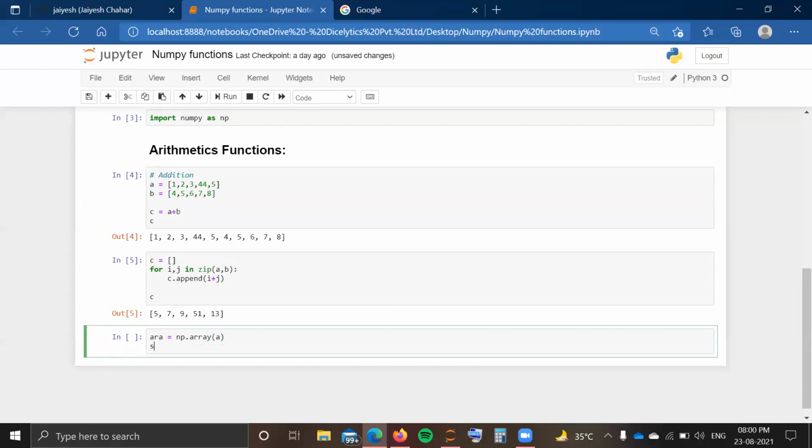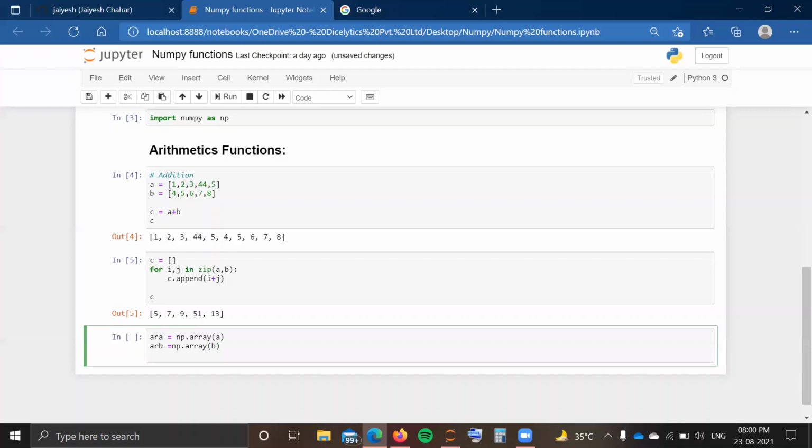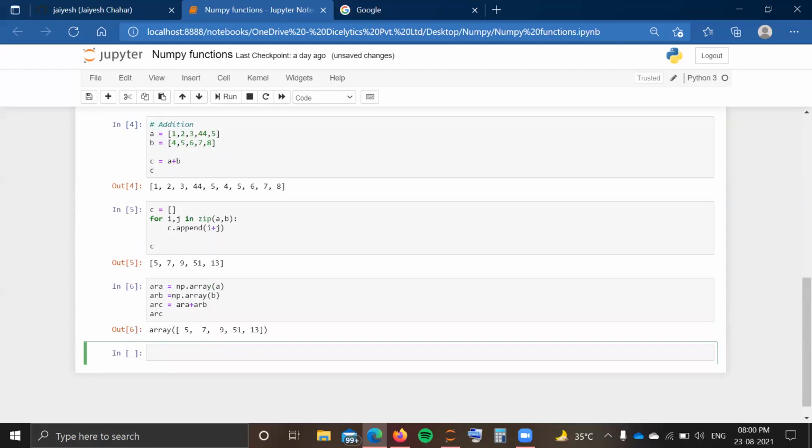And in a similar way, I'm going to define another array B, ARB, that is my NumPy array of B. And my ARC, the C array, if I write ARA plus ARB, is going to be the addition of these two values. Here you can see that ARC is nothing but the addition of 4 plus 1, 5, 5 plus 2, 7, in that way. So this was addition.